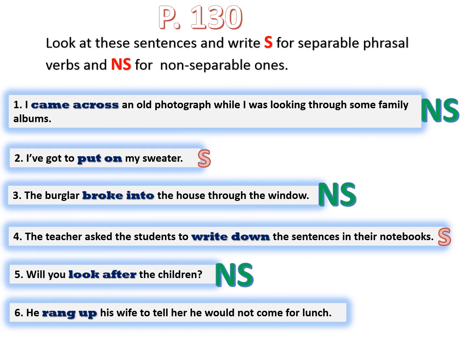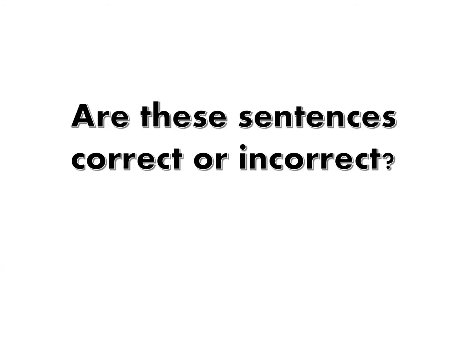And he ran up his wife to tell her he would not come for lunch. Is it separable or non-separable? It is separable, yes. He ran her up. Okay? In this exercise, I would like you to tell me whether these sentences are correct or incorrect. The sentences I'm going to show you are all broken up by a word. So are they correct, separable, or incorrect, non-separable?